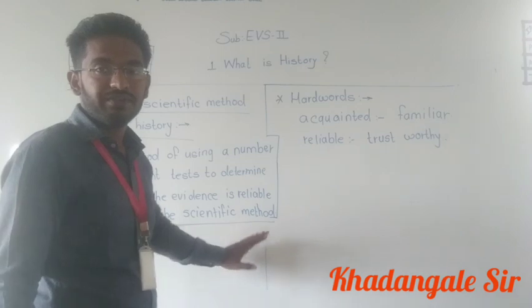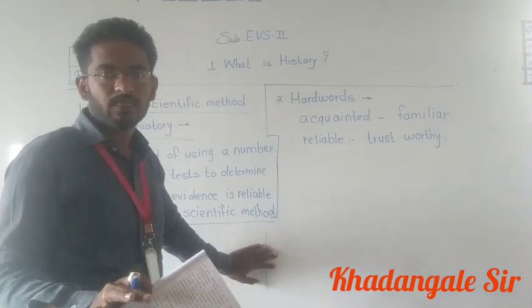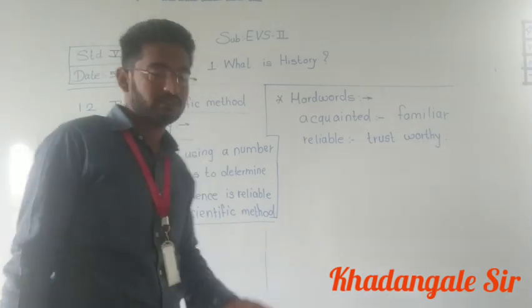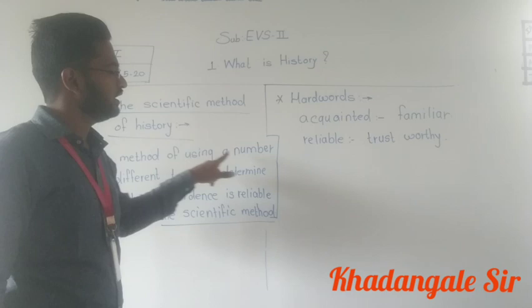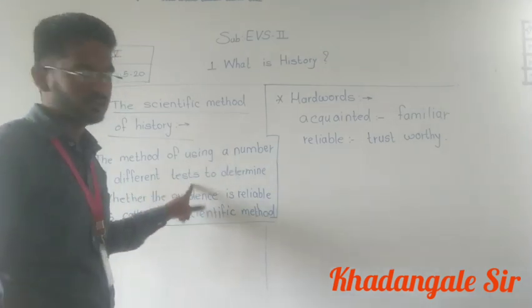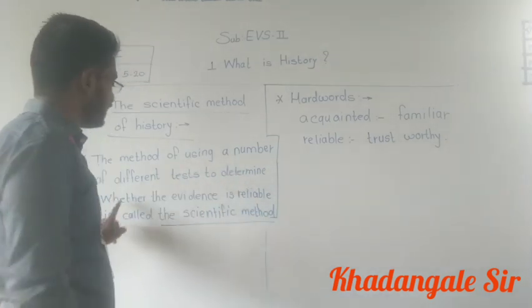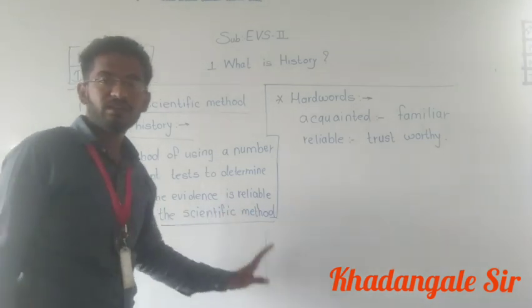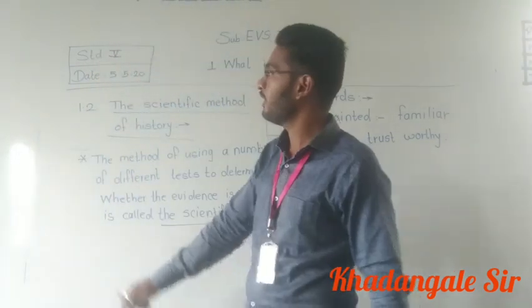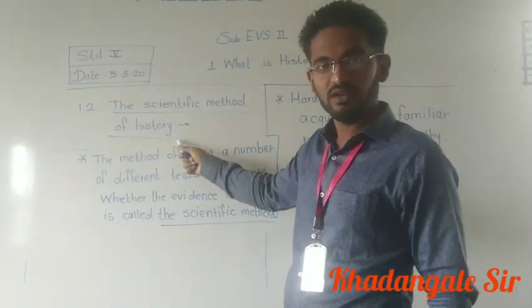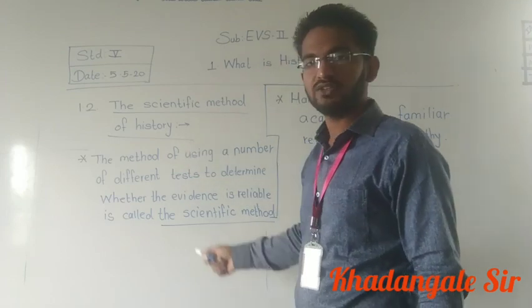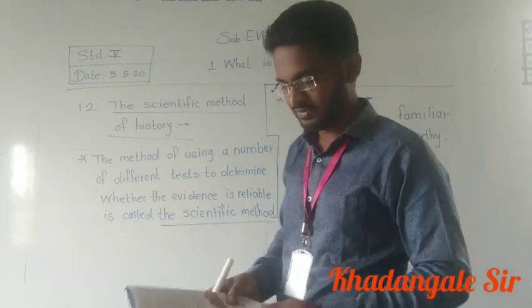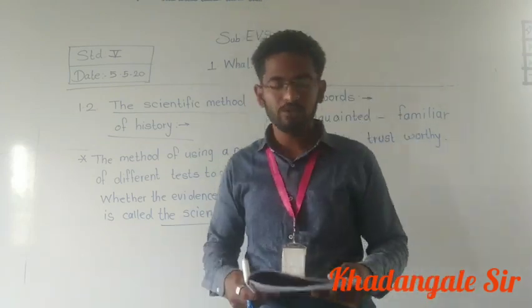Once again I will read, as it's very important. The method of using a number of different tests to determine whether the evidence is reliable is called the scientific method. Understood? What was our point's name? The scientific method of history. And here we saw the definition of the scientific method. So we'll proceed to the next paragraph. You can see it in your book also.